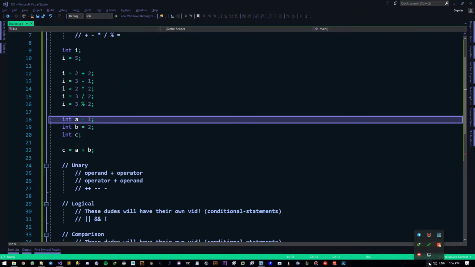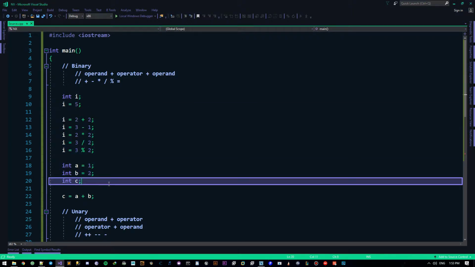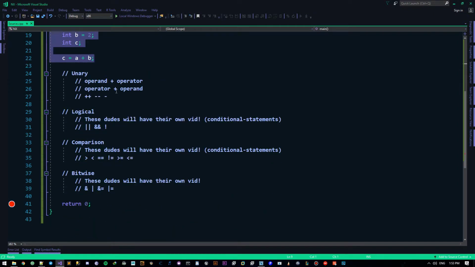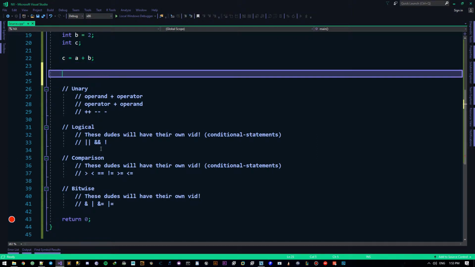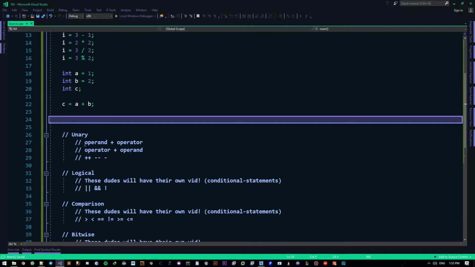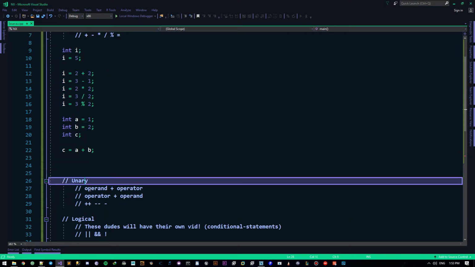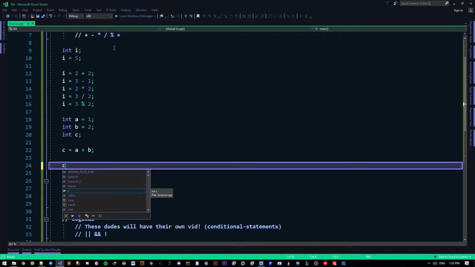Now let me just check something. All right, all good. Okay, so these were a simple introduction to binary operators. It's nothing too big, nothing too hard. Now let's talk a little bit about unary operators. Okay, there are more binary operators, but we'll go after them. Actually, no, we're going to go for them right now, then we're going to go for the unary operators.